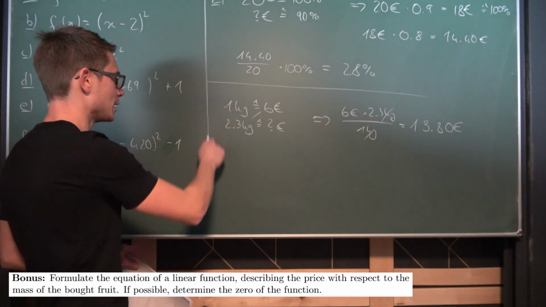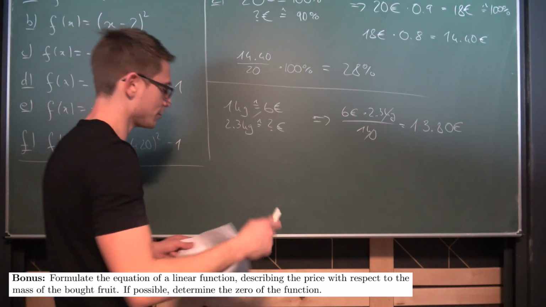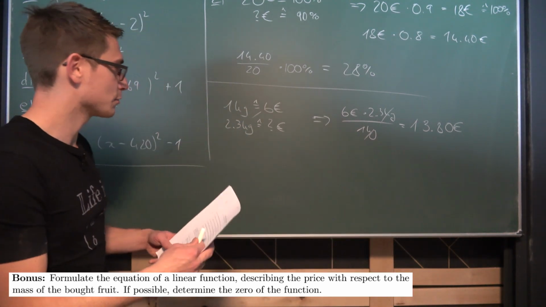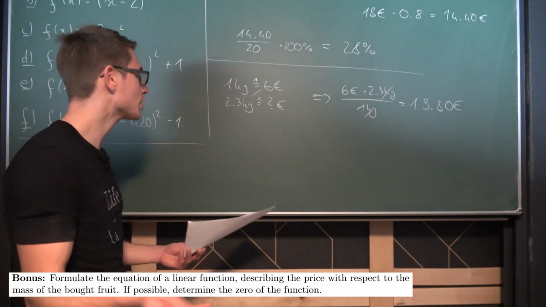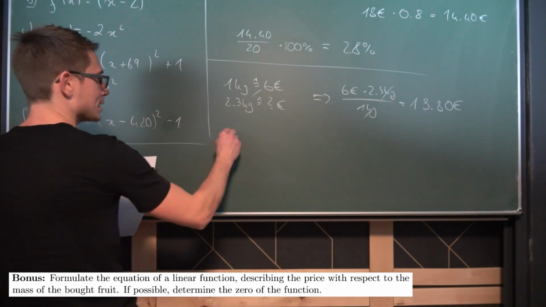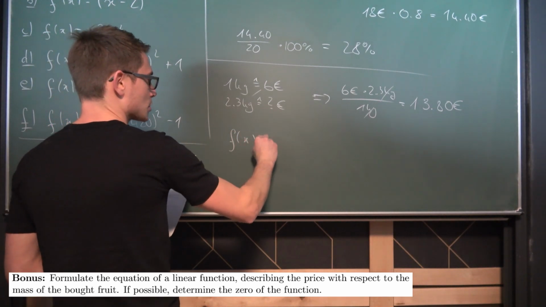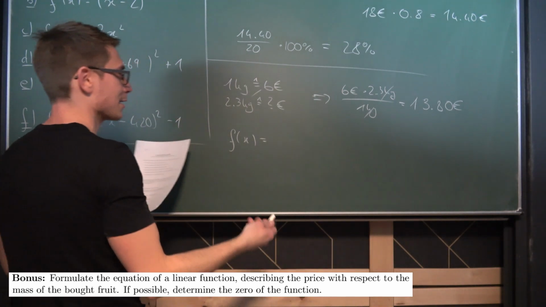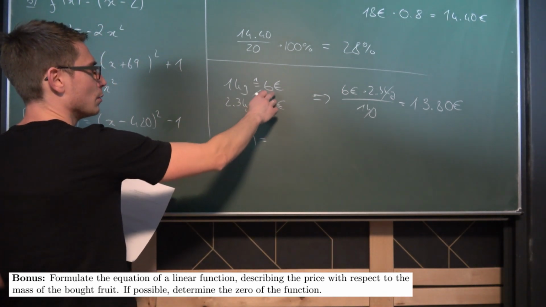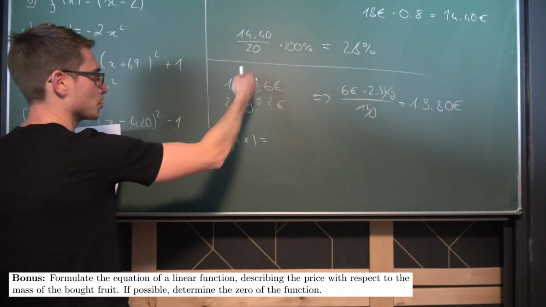Obviously, if you don't buy any fruit, then you don't buy any fruit. So if you don't have any apples, then you don't pay anything. This is just how apples work, apple algebra. So this right here is just a linear function because the price acts linear. The more, but in a linear way, obviously. And our price raises by 6 euros per kilogram.